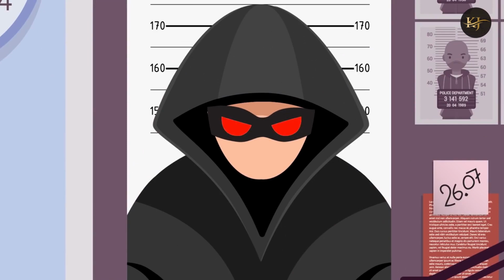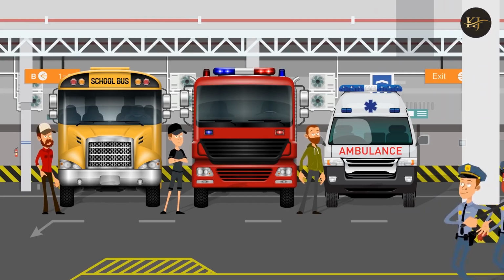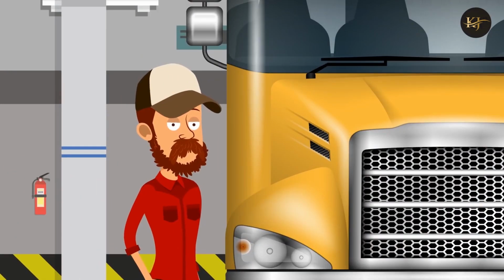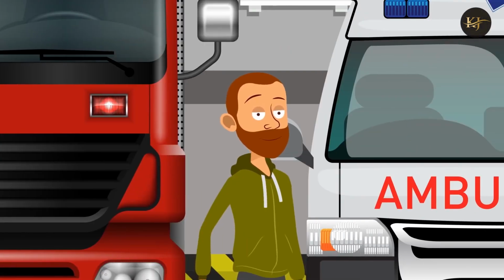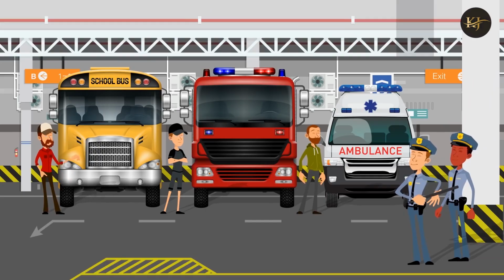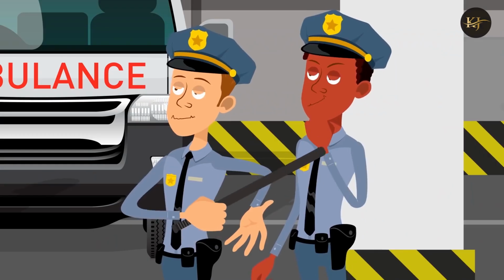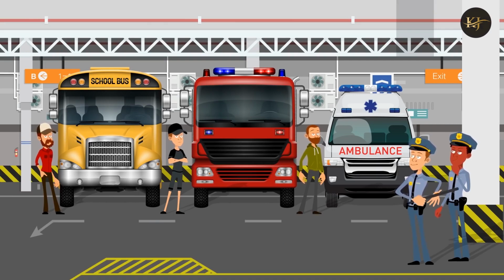The police found out there was a new smuggler in town. 3 people were under suspicion. Luna, a school bus driver, Jackson, a fire truck driver, and Daniel, an ambulance driver. All of them claim to have been busy with their work since the very morning. Can you figure out who's the smuggler?